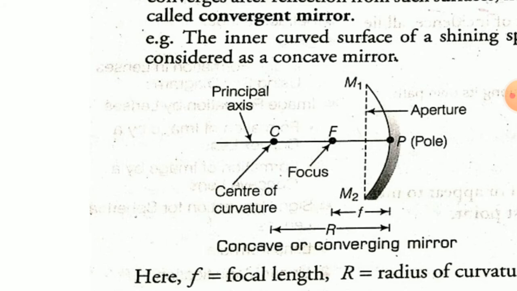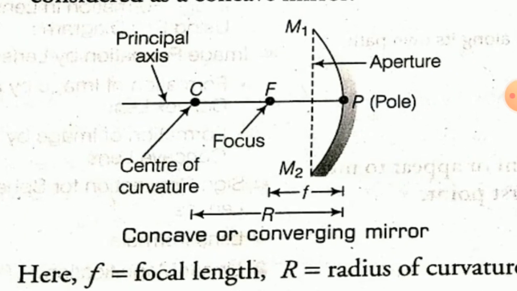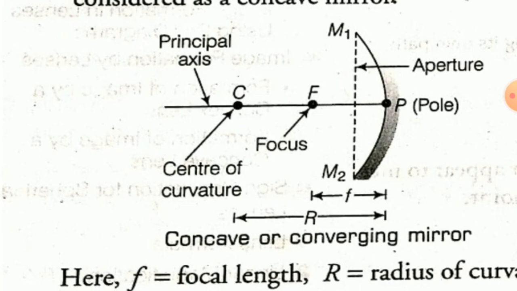small f is the focal length. That is the distance between pole P and focus F. First, don't be confused. First you should know that this is the curve, then pole P, then you have to draw a sphere, and the middle point is C, the center of curvature.